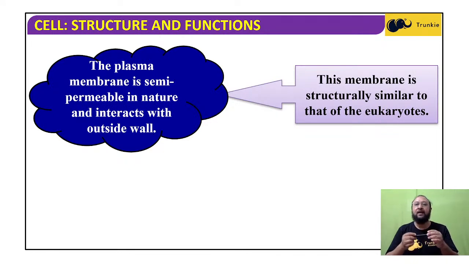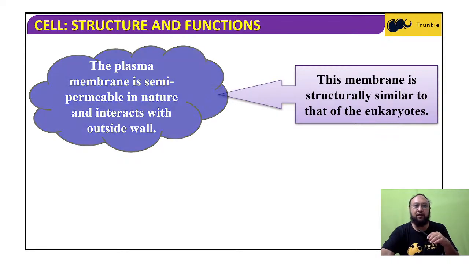This membrane is structurally similar to that of the eukaryote. As I told you, the cell membrane or plasma membrane is common to all cells of living organisms, and is found in all living organisms.